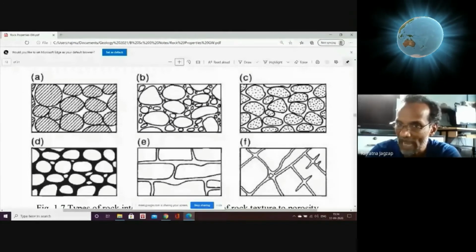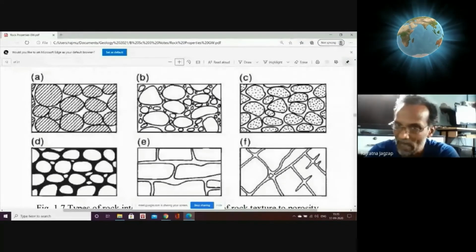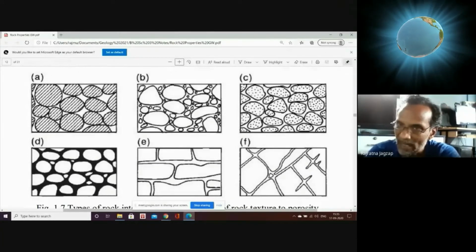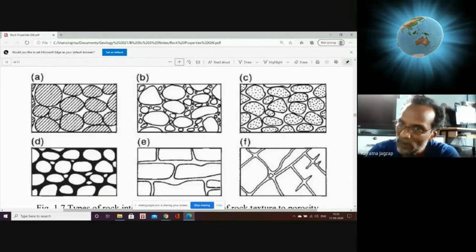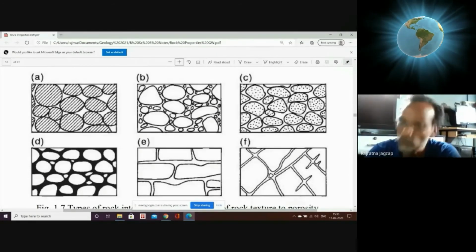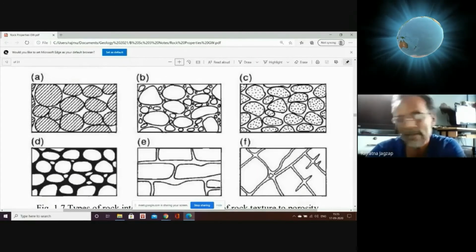So some water will be absorbed, not adsorbed, into the particle. That water will be there, and the interparticular spaces of such particles also hold some water. So this is a more ideal condition.